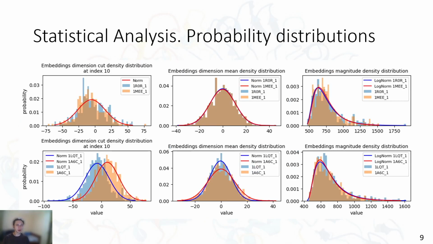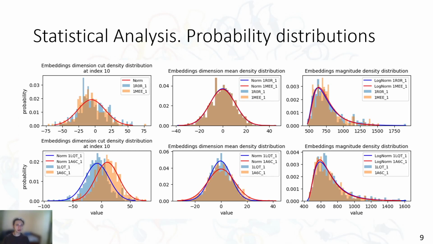Next, we attempted to evaluate a theoretical probability distribution of embedding dimension cuts and embedding magnitudes. The distribution of embedding dimension cut at a specific index and the mean value over all dimensions follows a normal distribution, whereas magnitudes of embeddings follow a log-normal distribution.